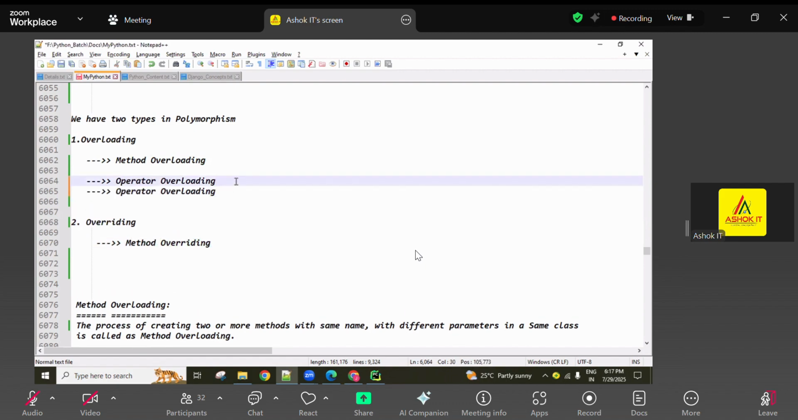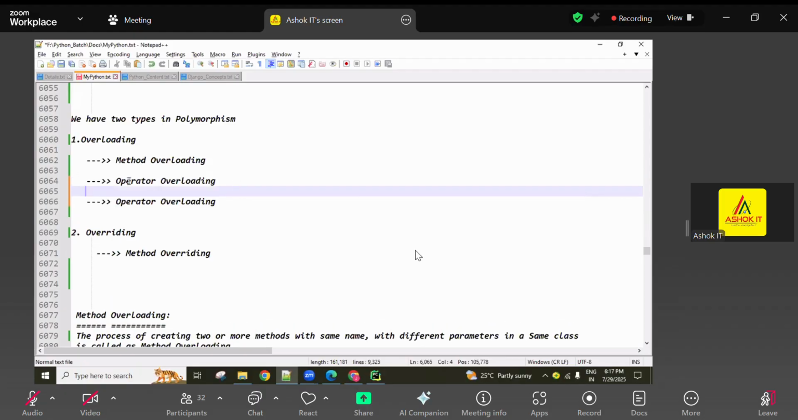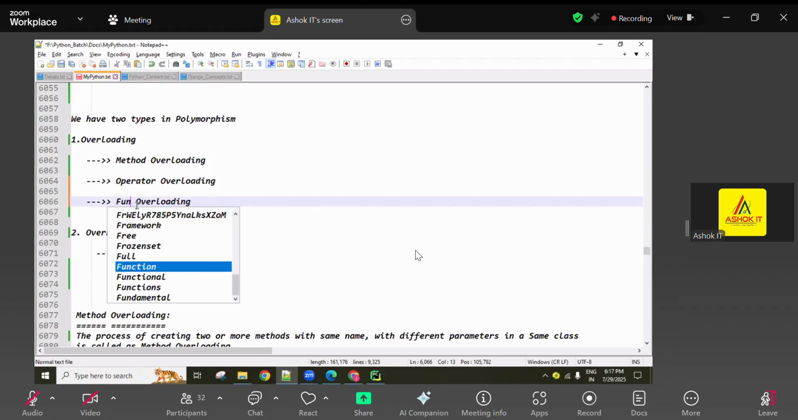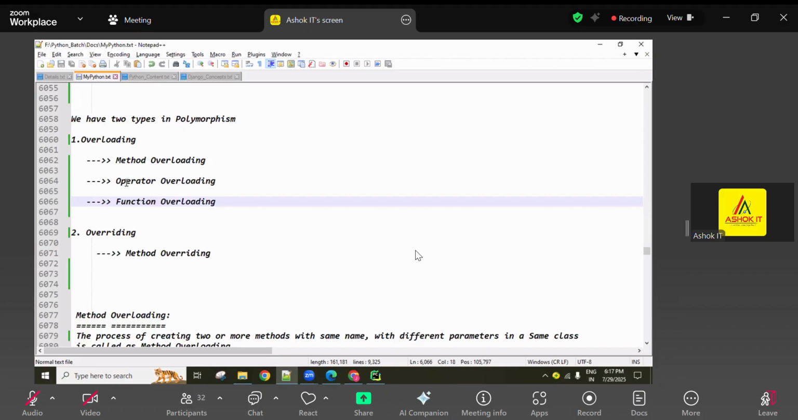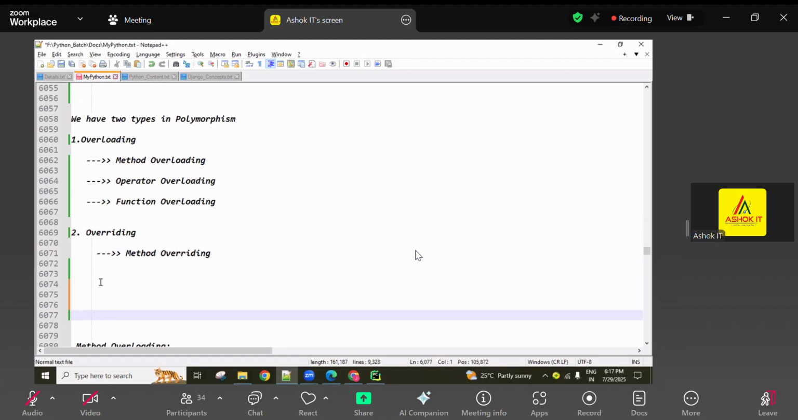We can also discuss it like this: what does operator overloading mean? What does function overloading mean? Actually these topics do not belong to the OOPS concept, but we are discussing overloading. So what is operator overloading? What is function overloading? What is method overloading? And related to overriding, what is method overriding? We will discuss. All of you clear, guys?